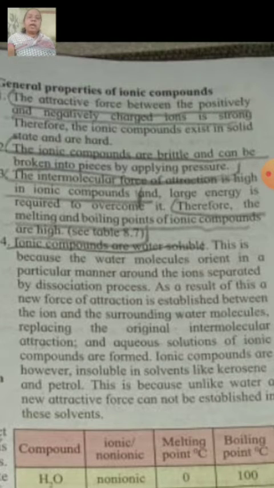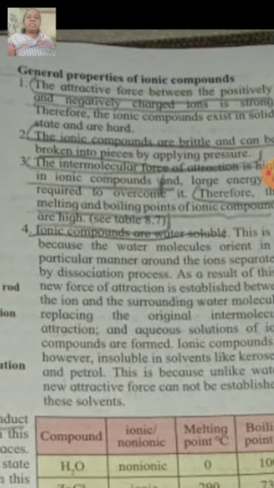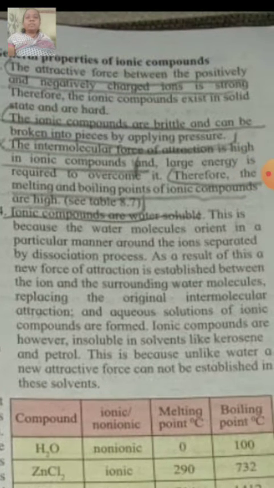First is that the attractive force between the positive and negative charged ions is strong. Therefore, ionic compounds exist in solid state and are hard. Due to the large amount of attractive force, they are always in the solid state and they are hard in nature. Second property is that ionic compounds are brittle and can be broken into pieces by applying pressure.